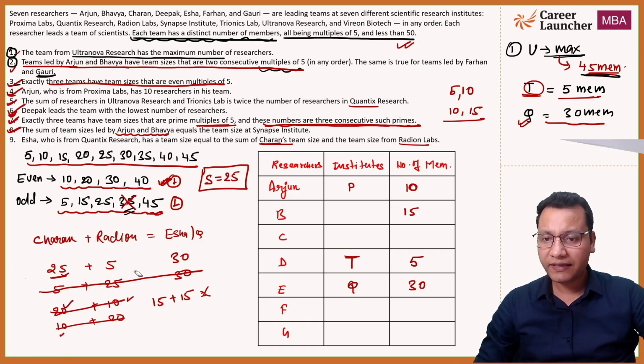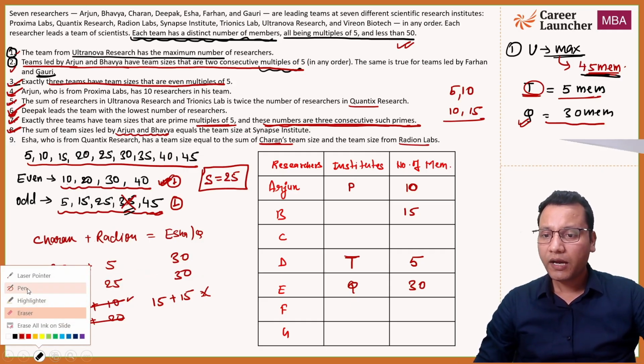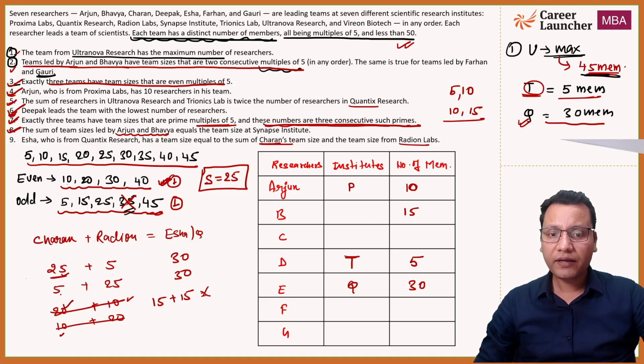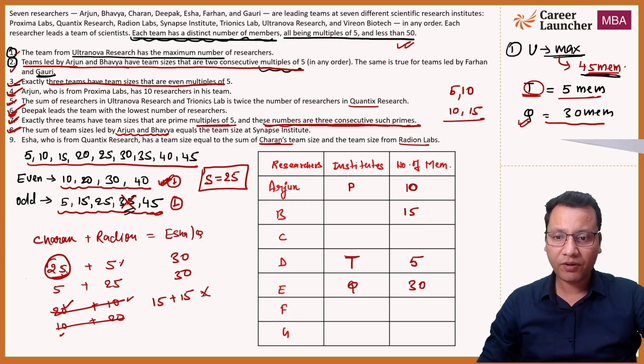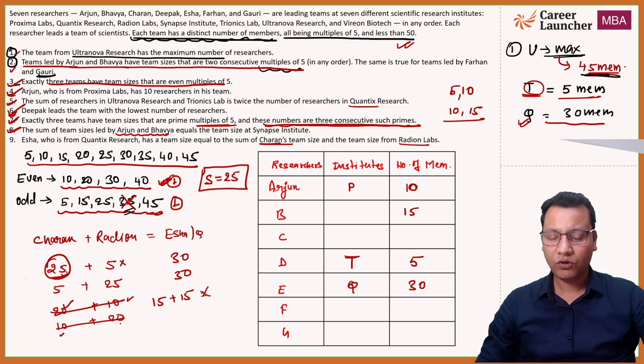If Charan has 25 members, then Radion will have 5 members, but that possibility is gone. And if Charan is, no, because D has 5 members.